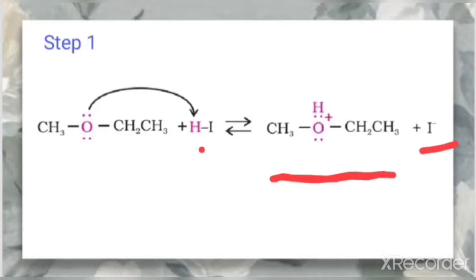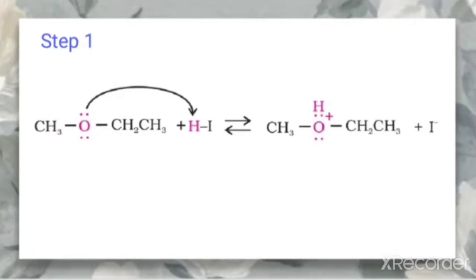So this is formed here, a protonated ether or the oxonium ion. So in the first step, protonation of ether takes place to form protonated ether, which is also called the oxonium ion.